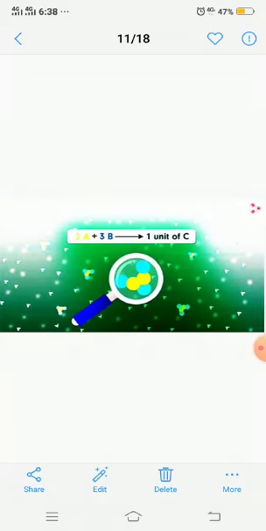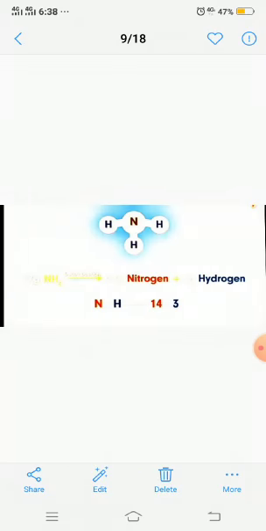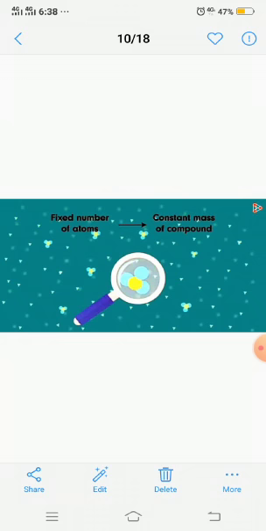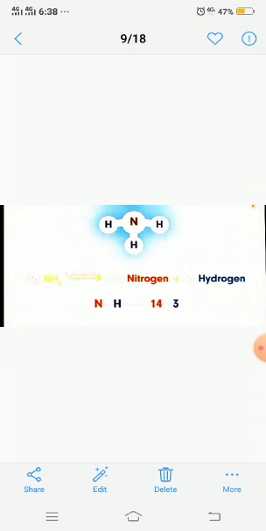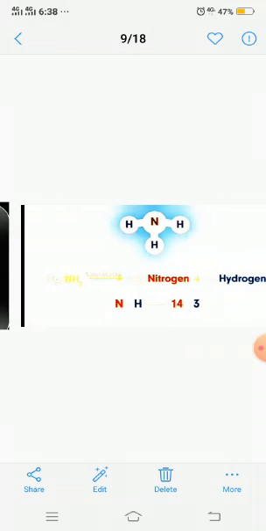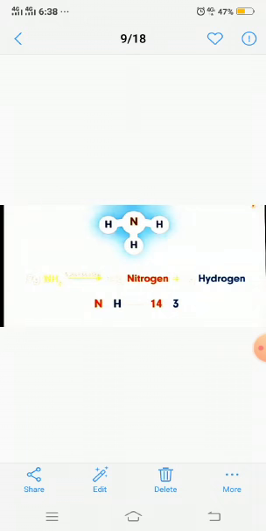So from this example it is clear that in order to make, for example, a compound C, the mass of elements A and B will remain the same. Let us consider an example of ammonia. In order to make 1 molecule of ammonia, we require 2 elements. First is nitrogen and the other is hydrogen. Now, if we make 17 gram of ammonia, we require 14 gram of nitrogen chemically combined with 3 gram of hydrogen.